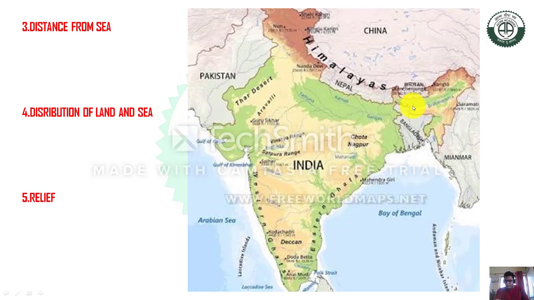Why? Because this area is bounded by mountains, and the southwest monsoon easily penetrates there but finds it very hard to get out. That is why most of the rainfall occurs in the Meghalaya plateau or Meghalaya mountains. Here the Garo, Khasi and Jaintia mountains play a vital, significant role in the highest rainfall of the world. This is the physiography.